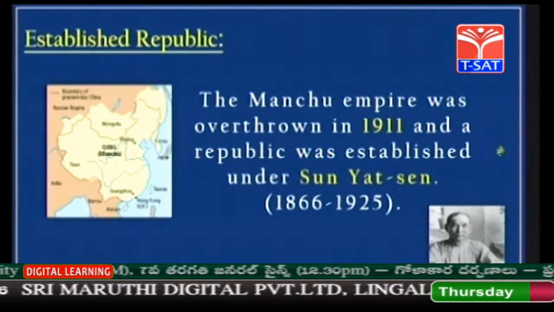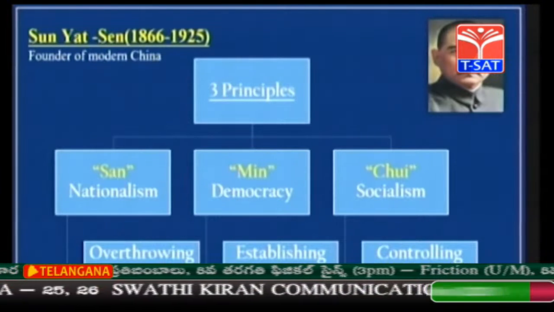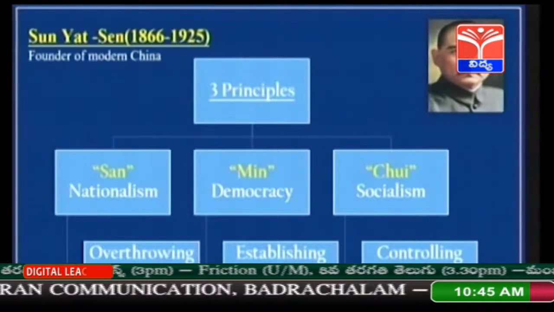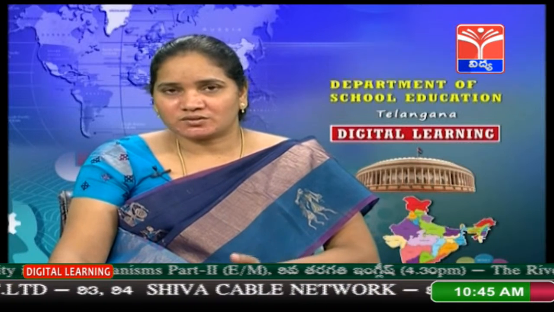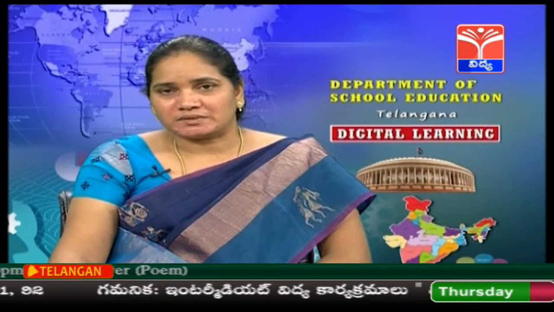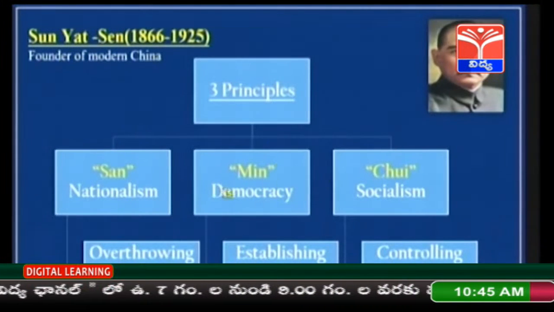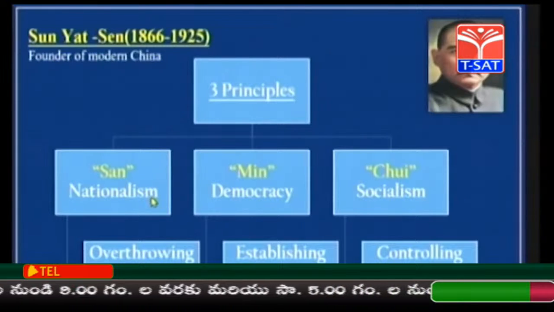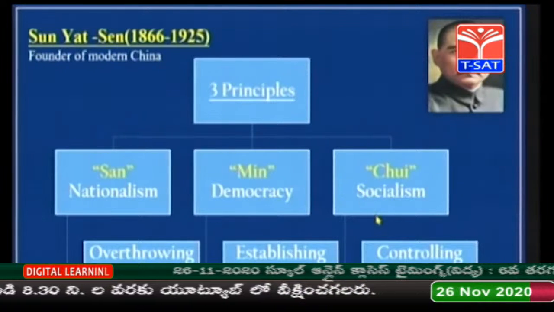You can see the picture of Sun Yat-sen in this slide. Sun Yat-sen was regarded as the founder of modern China. He was from a very poor family and he studied medicine. When he was young, he noticed the problems of China, and based on those problems, he made a program of three principles known as San Min Chu I. San means nationalism, Min means democracy, and Chu I means socialism.